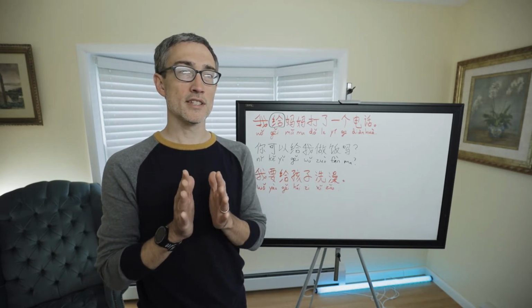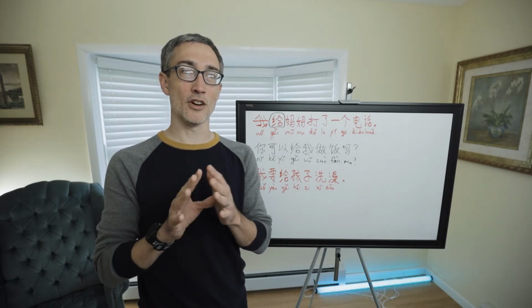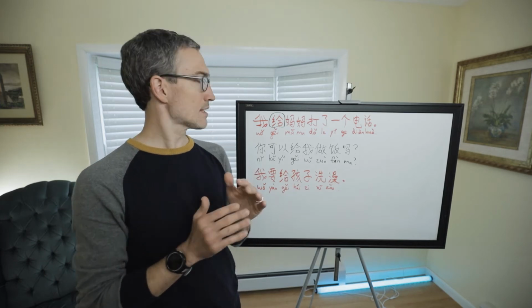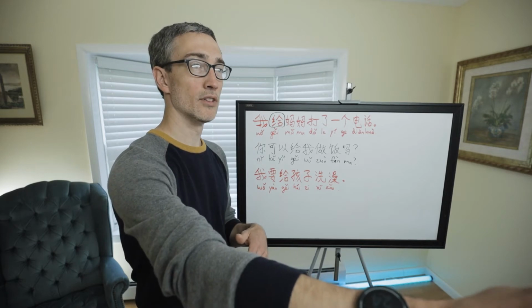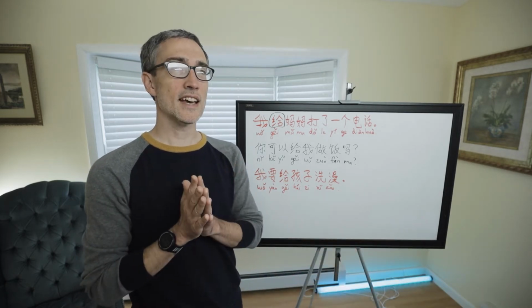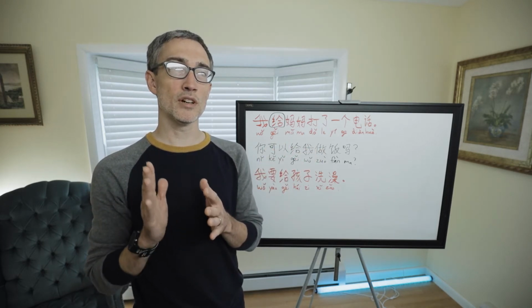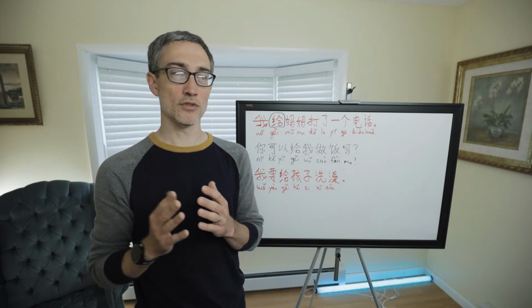To make matters worse, prepositions don't always translate well from one language to another. The good news is that, like in everything in language, you learn patterns and phrases, and it all becomes more natural as you go along. So let's take a look at this preposition, and in the next segment we're going to also talk about another preposition. This one is super common. It's ge. It means give, but as a preposition, it usually means doing a verb for someone or for something, or to someone or to something.